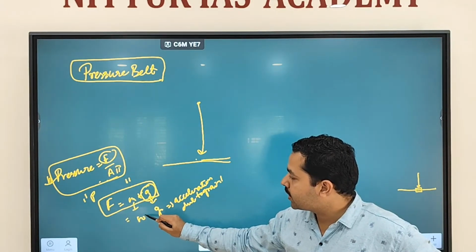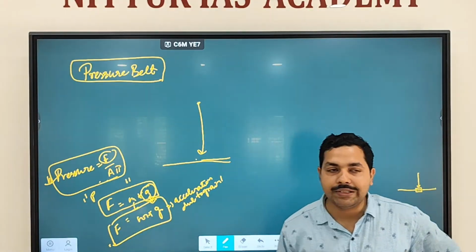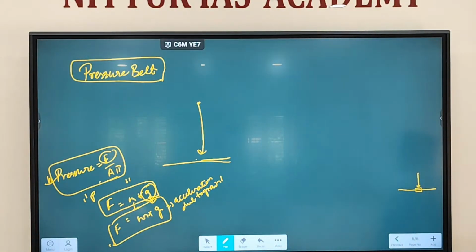So that's why force can also be written as mass into g, mass into acceleration due to gravity. So if any body is freely falling, if I leave this object, it will come down with a certain acceleration, which is called acceleration due to gravity.